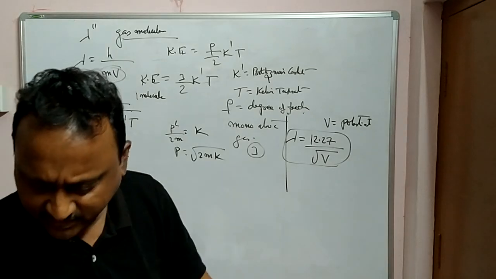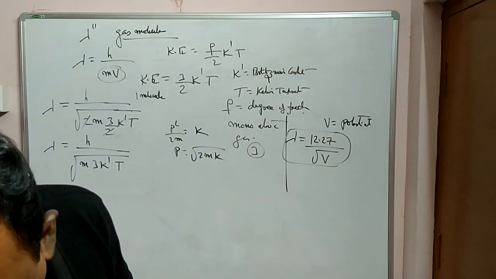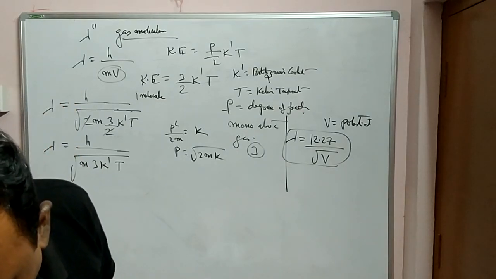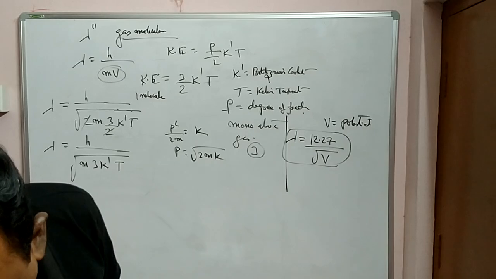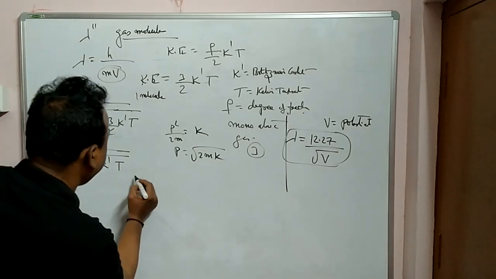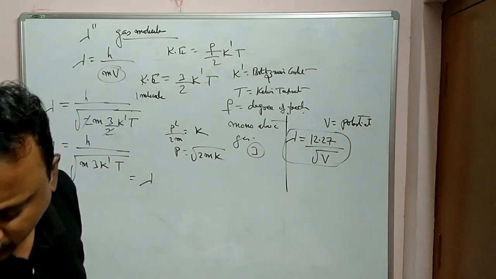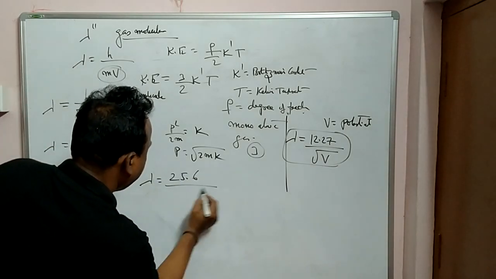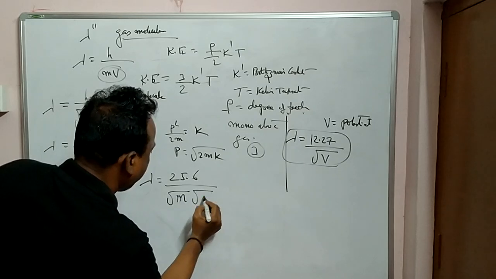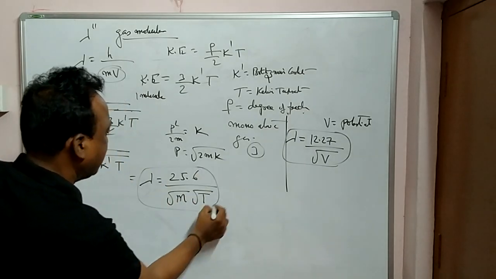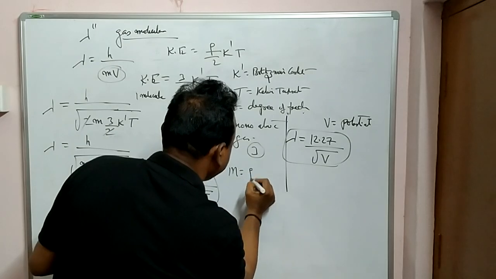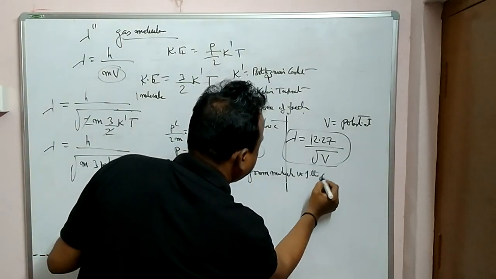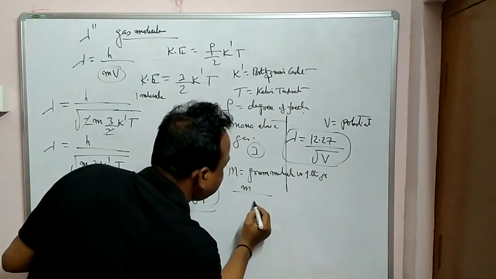Now we also have a reduction formula for this one. After substituting all those values, Boltzmann constant and mass of the gas molecules, finally see what comes. This formula will reduce to lambda is equal to nearly 25.6 by root of gram molecular weight into root of capital T absolute temperature. Here m is gram molecular weight, the gram molecular weight of the gas, that is mass of the gas per gram molecule.